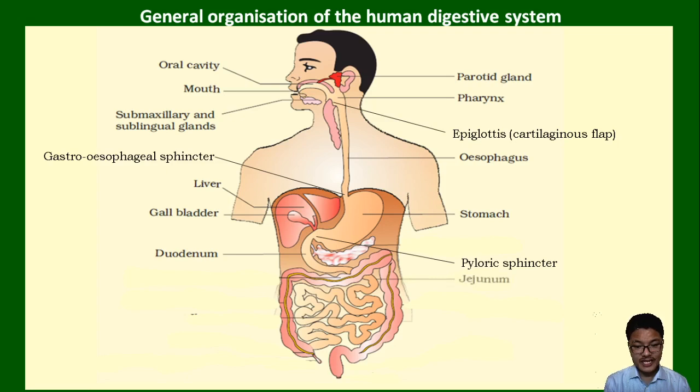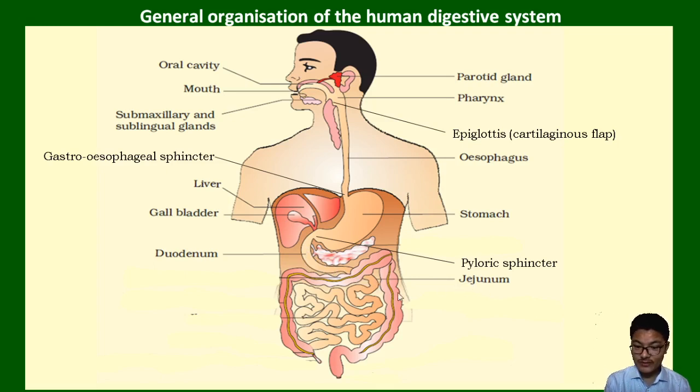Now the jejunum is part of the small intestine, and that is the middle portion of the small intestine. We also have the pancreas. I think I forgot to mention it here. We also have the pancreas, which secretes pancreatic juice into the duodenum or the small intestine.